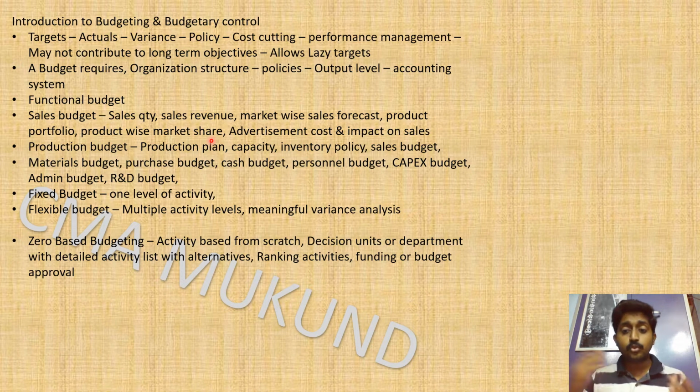We have to question them based on the P&L, based on what has actually happened, based on the last year budget we have given, based on the market scenario, product portfolio, and the market share and how it is moving. Or maybe they would have spent some advertisement expenditure. What specifically have you spent, and why, and how do you say that sales will suddenly go up? We have to question those things.